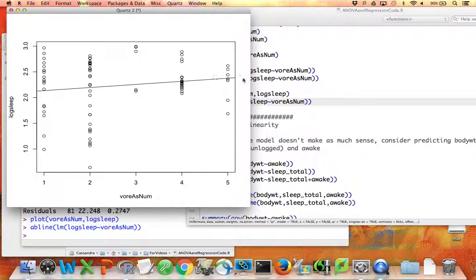R doesn't know what your context is. It doesn't know this is really a silly thing to do when this means carnivore, this means herbivore, this means omnivore, etc. R doesn't know this is ridiculous, so it'll draw the line anyway, but the slope of this line has nothing to do with any sort of research question that you might be asking. If the variable is actually categorical, you need to make it into a factor before you put it in either your ANOVA or your regression, or else the results aren't going to make sense.